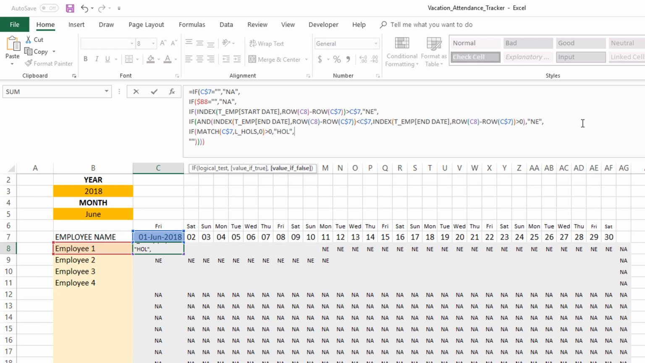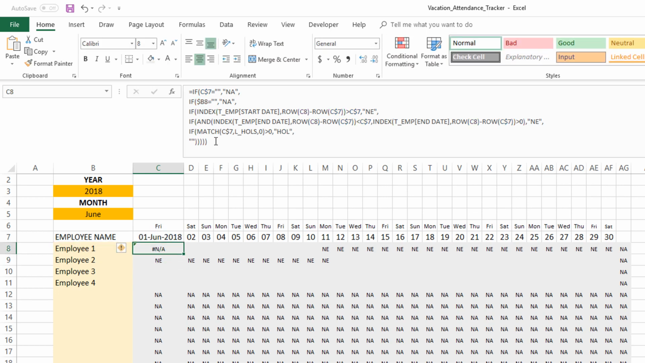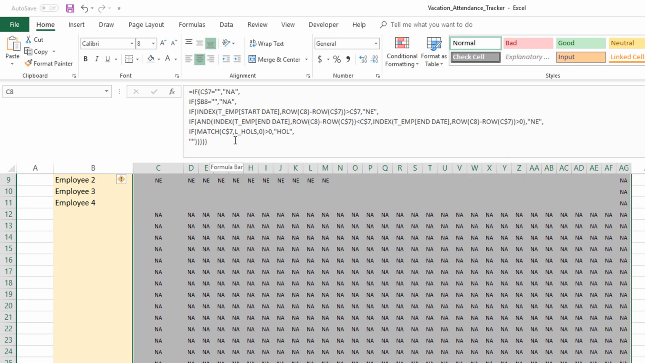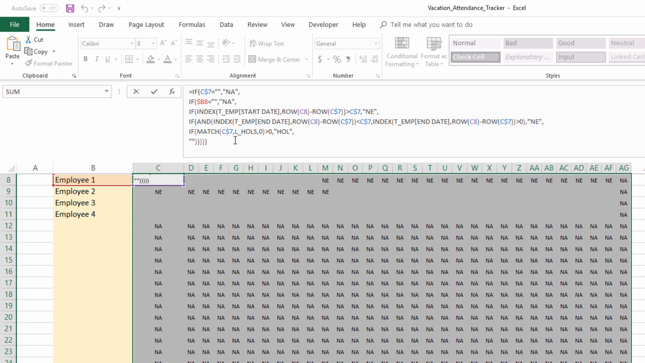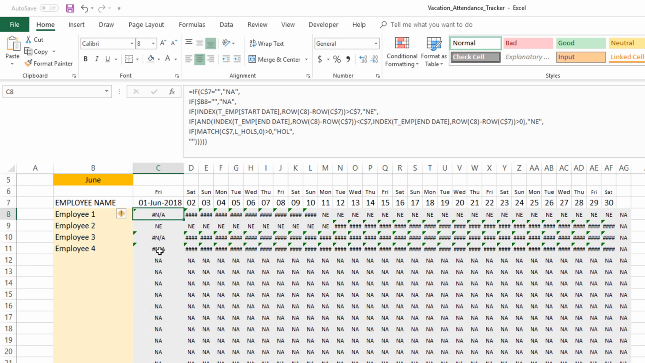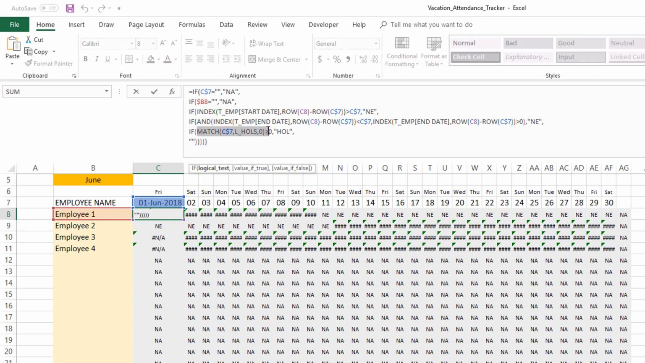If not, don't display anything, and so we'll close the parenthesis. There is one issue with this, which we will see shortly. I've applied the formula to everything, and now you see a bunch of NAs. The match function will return a number if it finds a match. If it is a holiday, it'll give a number. But if it's not a holiday, it'll return an invalid or NA error.